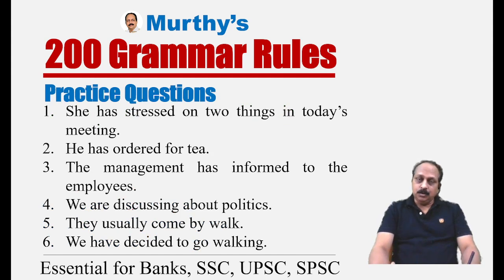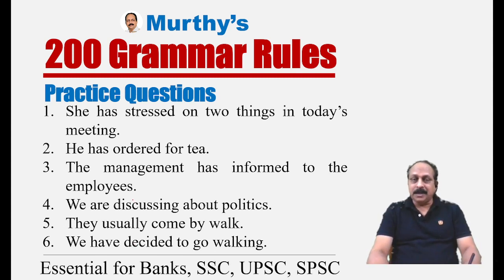Now, these are the rules today. You have learned rules related to prepositions, especially transport related. Three rules, but we started with: after certain verbs, we should not use any preposition. And those verbs you have to remember. What are those verbs? Discuss, order, inform, stress, attack.